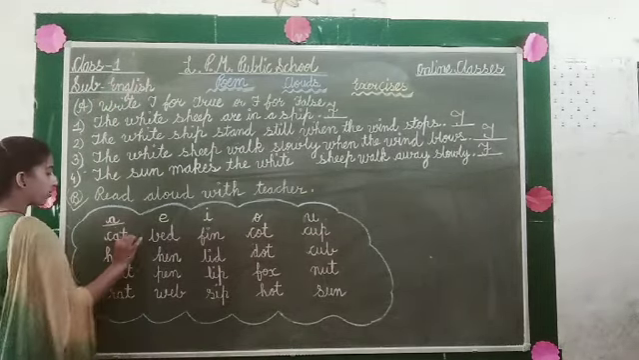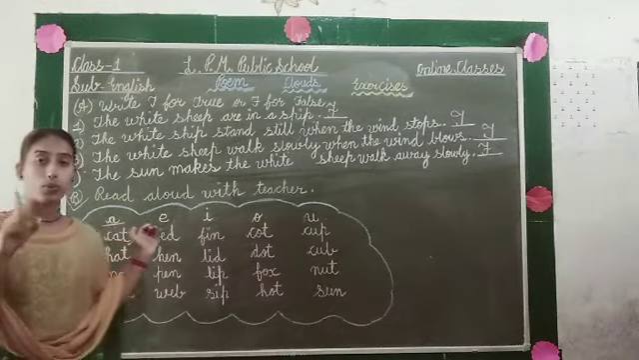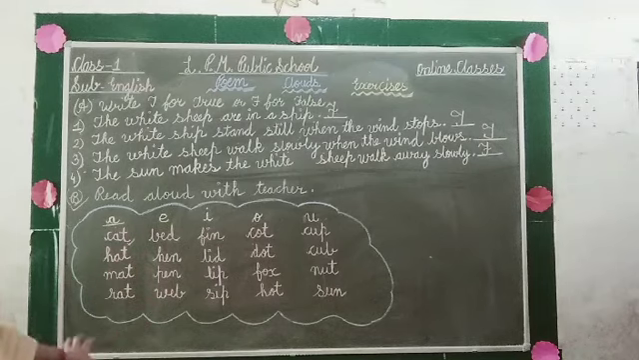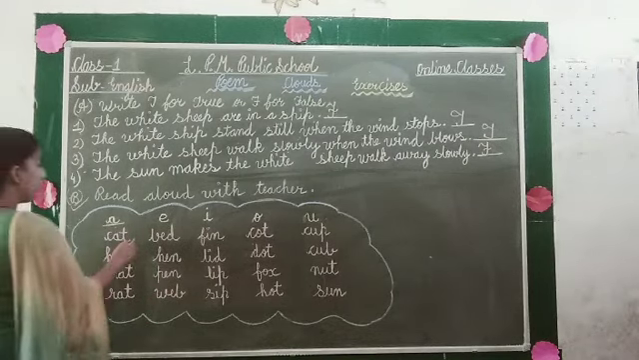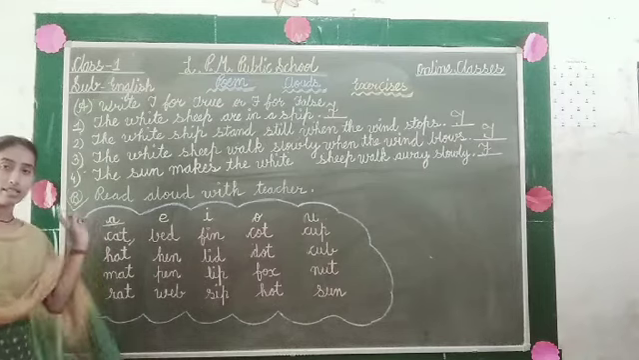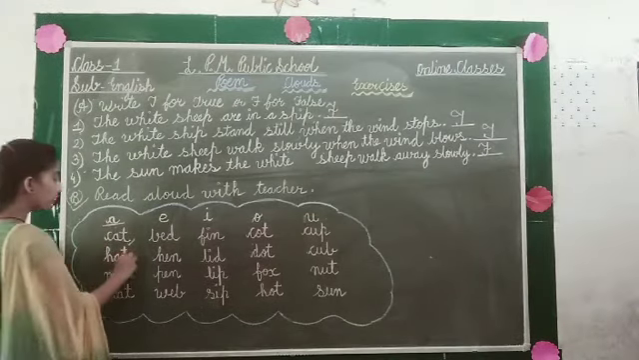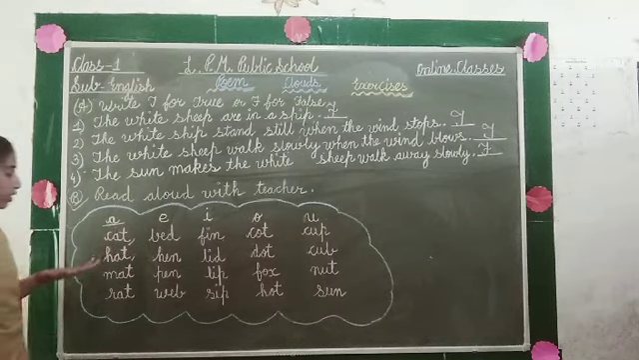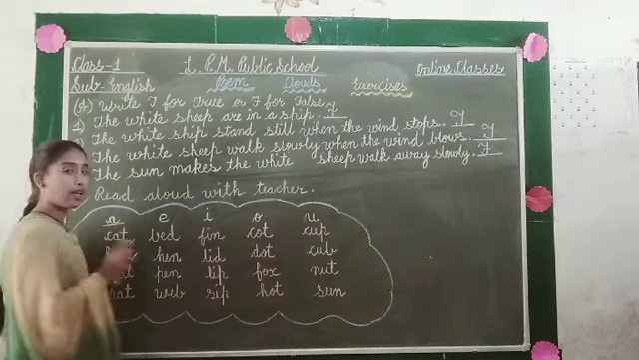C-A-T, cat. What is this? You have to read this word along with me. C-A-T, cat. After that, the next word is H-A-T, hat. What is this? H-A-T, hat.